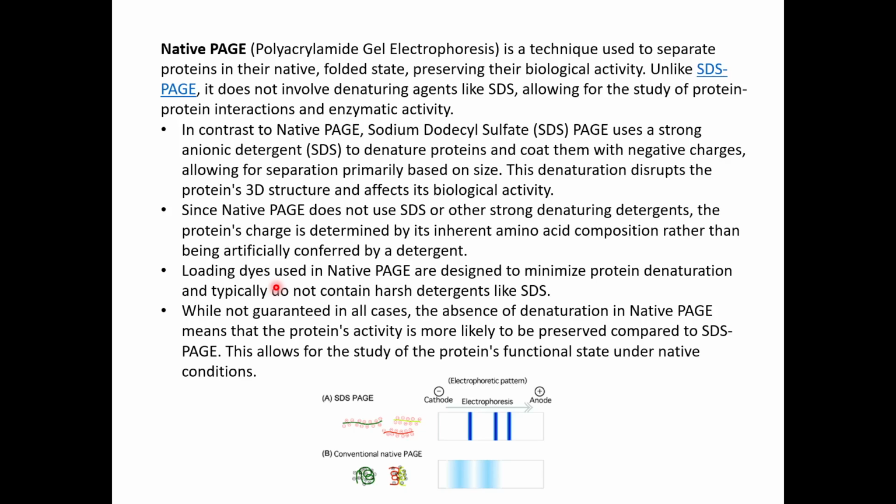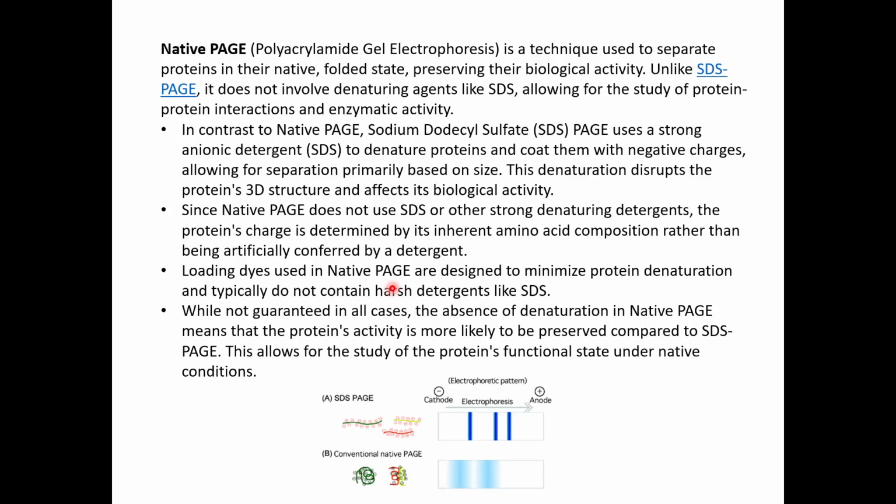Then we have loading dye. Like I said, in the case of native PAGE, the loading dyes are designed to minimize protein denaturation. In the Laemmli buffer, which is used for sample preparation in SDS-PAGE, we also add SDS to the buffer. But here, in native PAGE, even in the buffer, we do not use any SDS, so that we maintain the native form of the protein without denaturing it.